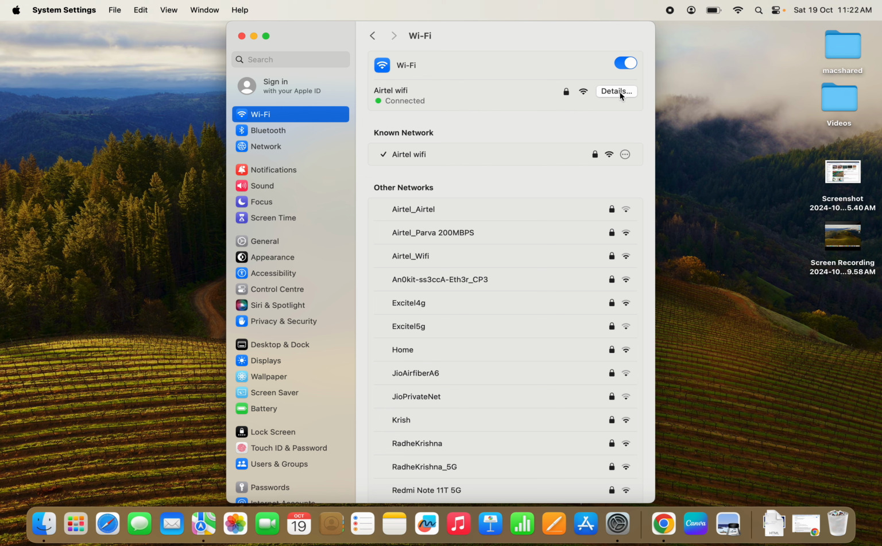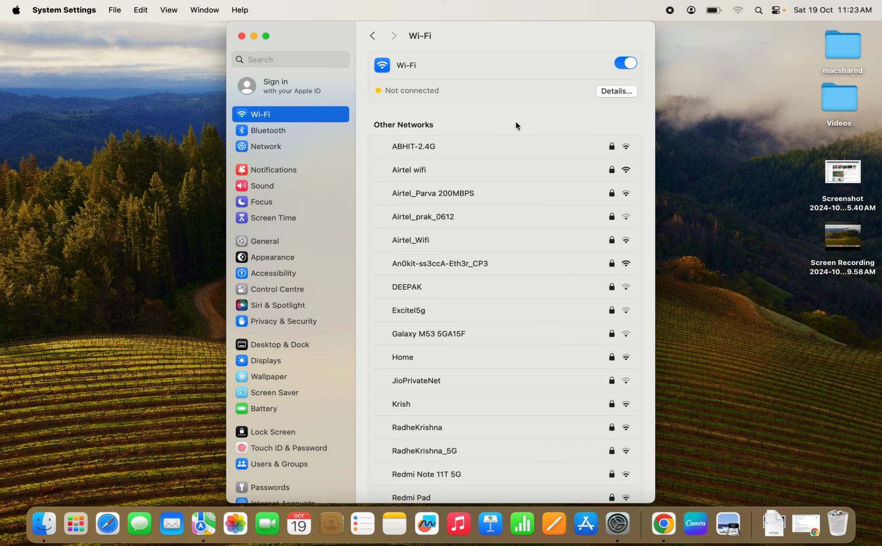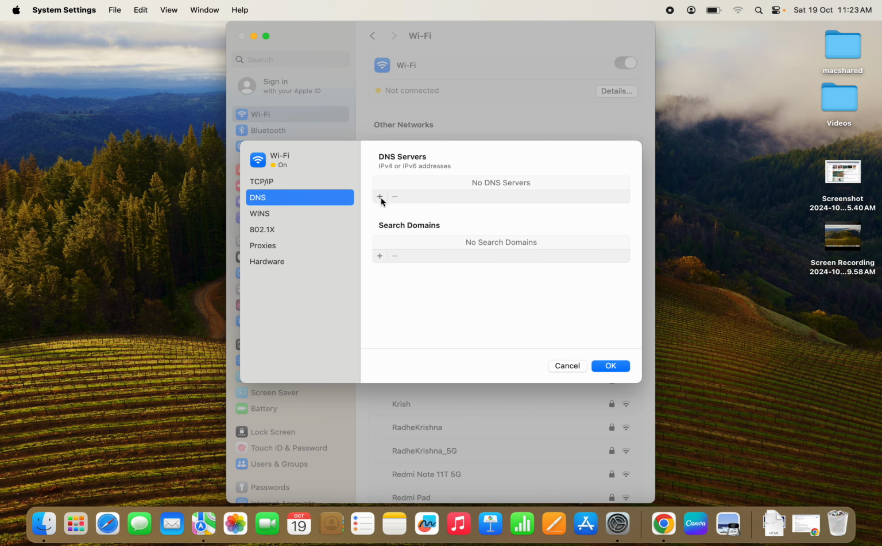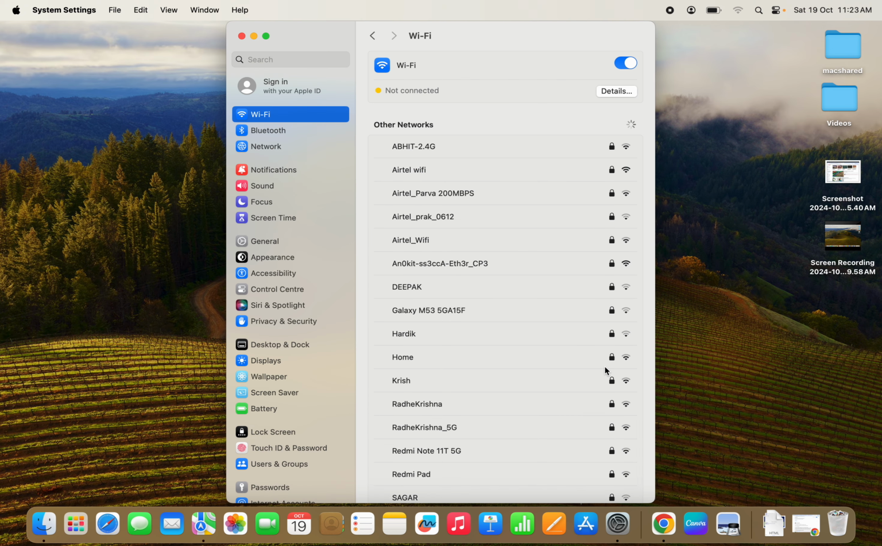If it is connected but Wi-Fi is not working, you need to go to the details here. The IP address will be showing up there. You need to go to the connected network, then click on Details, go to DNS, and enter the Google DNS here. Type 8.8.8.8, and another is 8.8.4.4. Okay, once you have entered that, click on OK and see if that fixes your issue or not.